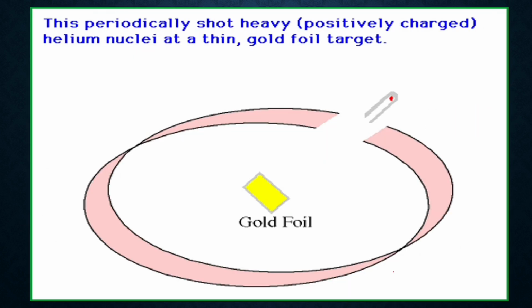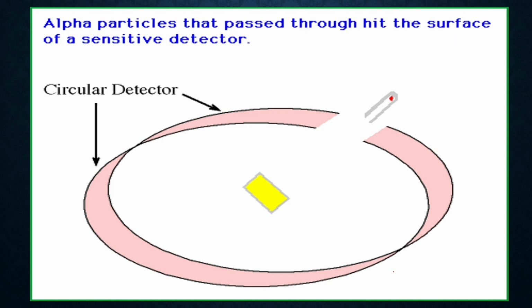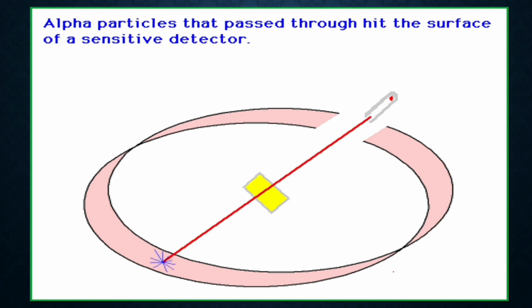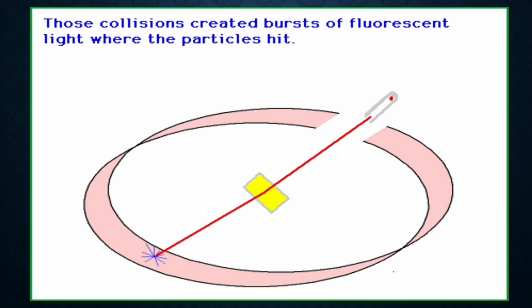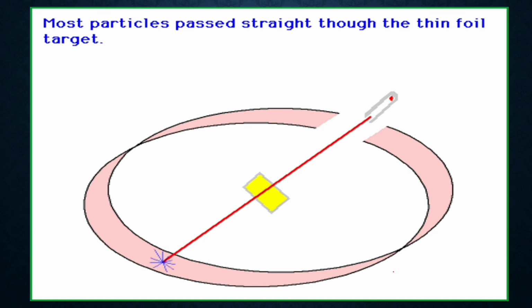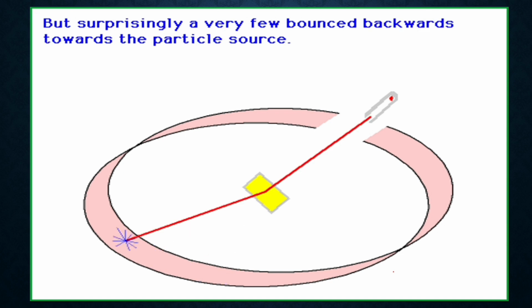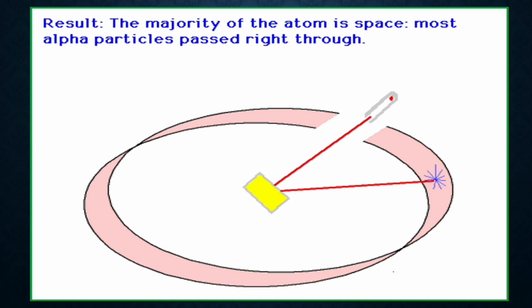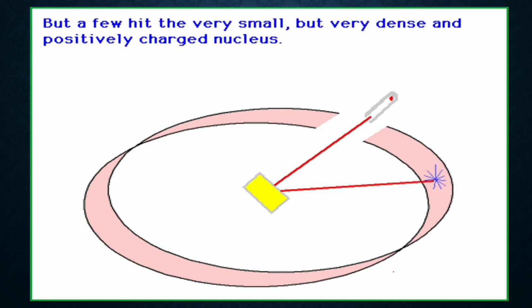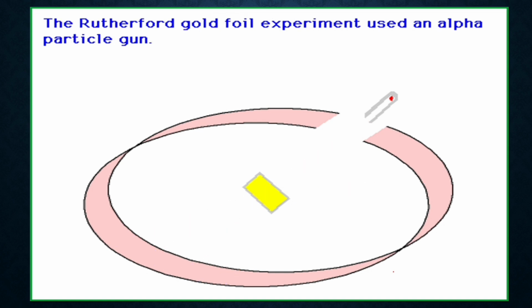Now this was the alpha particle gun. You can see this is the circular detector, and this is how the gun was passed. You can see that most of the particles passed through the foil, but very few deflected. That showed, and you can see rarely the things are getting deflected, that there is a positive center, but it is a very small size.